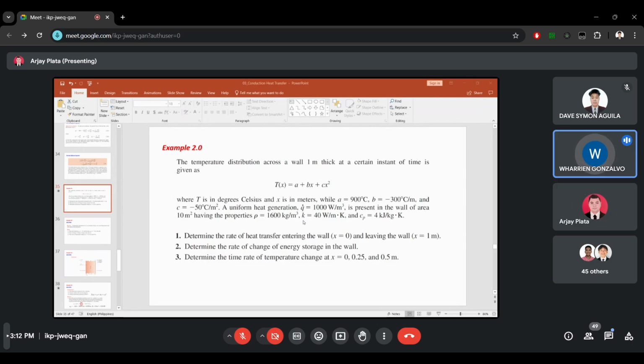Then the area of the wall, which is 10 square meters. The density of 1,600 kilograms per cubic meter. The thermal conductivity of 40 watts per meter Kelvin, and the Cp of 4 kilojoules per kilogram Kelvin.